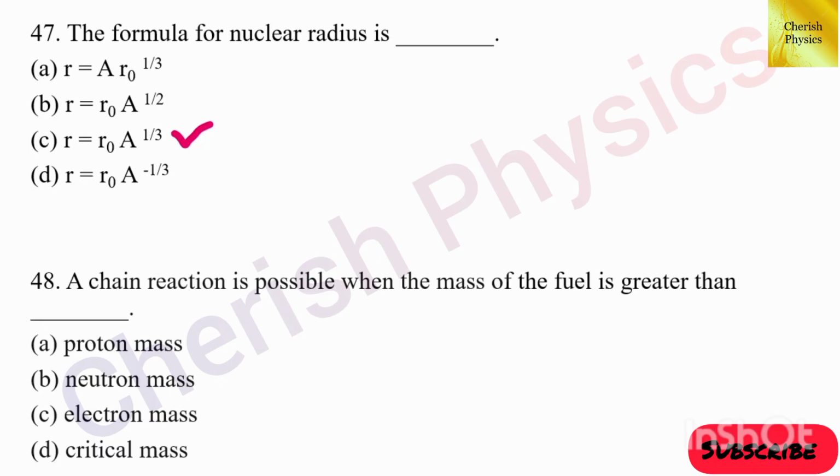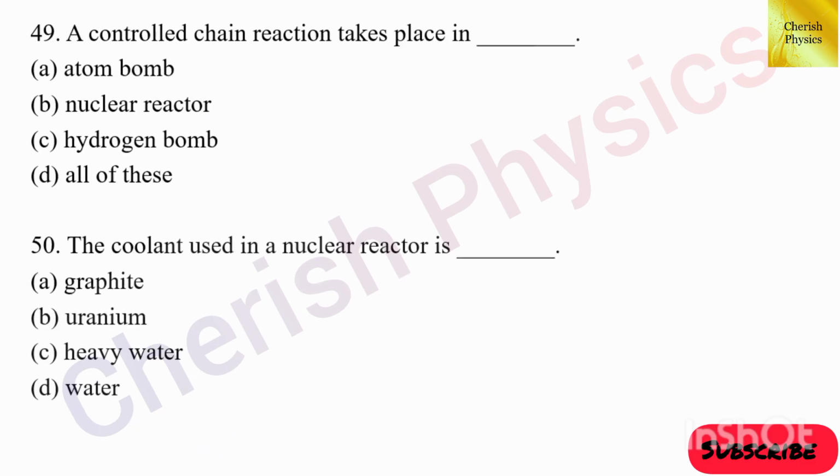48th question. A chain reaction is possible when the mass of the fuel is greater than dash. The answer is option D, critical mass. 49th question. A controlled chain reaction takes place in dash. The answer is option B, nuclear reactor.